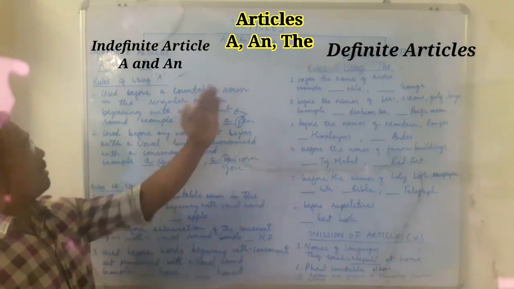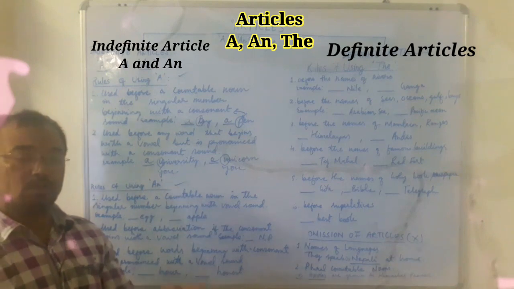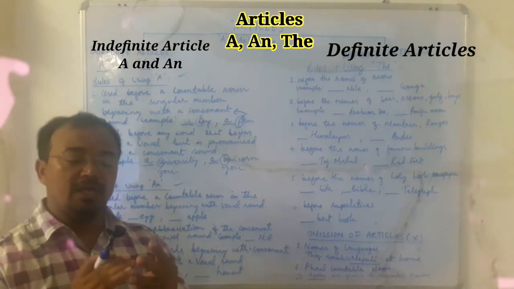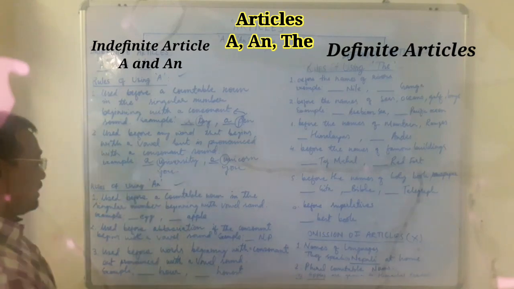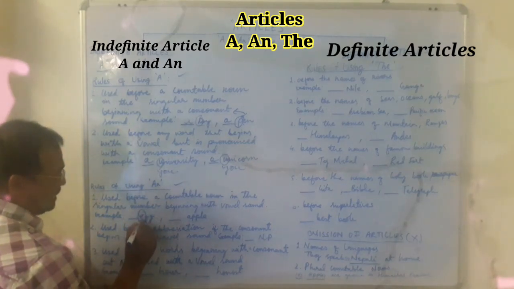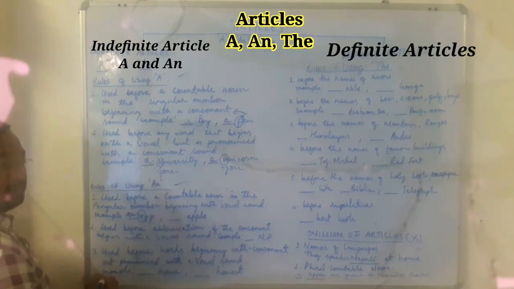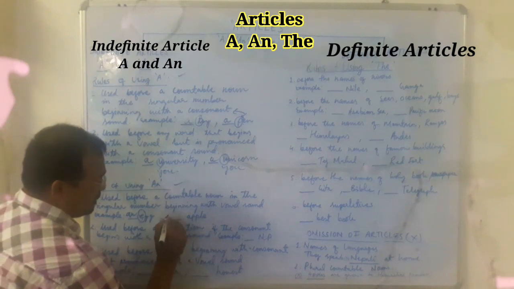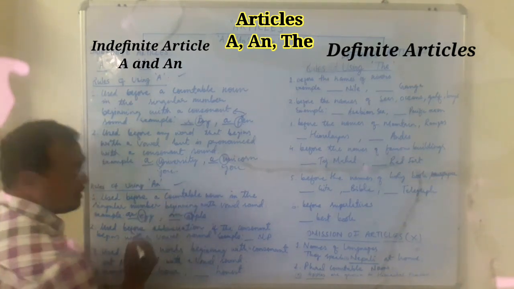Like earlier, you have done with a consonant sound, now here it begins with the vowel sound. So only the letters which begin with a, e, i, o, u, you will use the article an. For example, you can see here egg, e is a vowel, so you will write an egg. Apple, so here you will write an apple because a is a vowel.